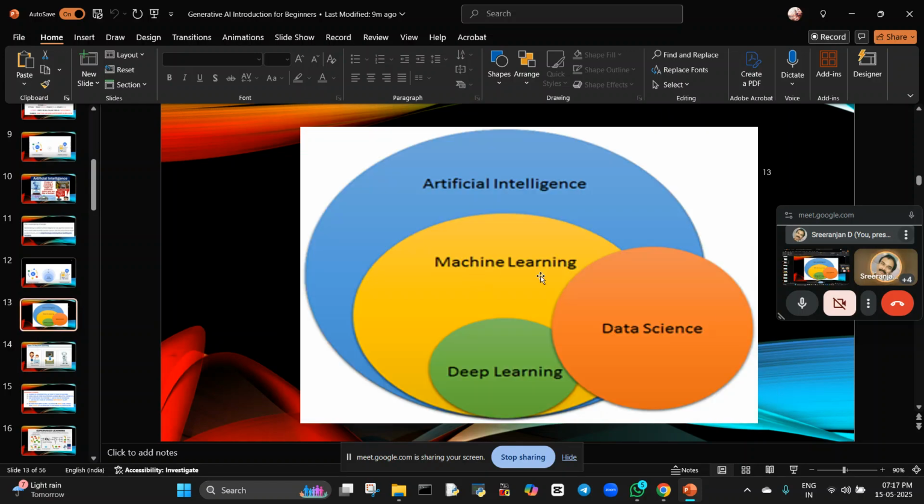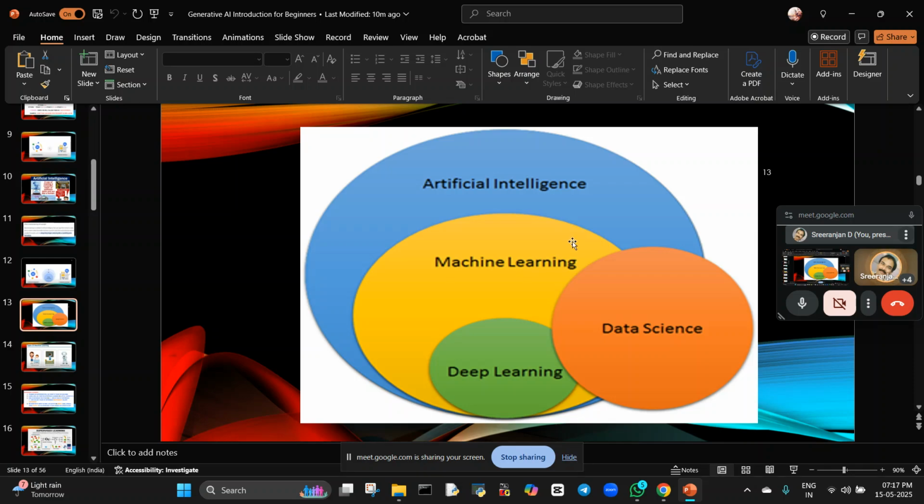So how will the structure be? Here you can see artificial intelligence, the blue circle. In this, machine learning is a subset of artificial intelligence, and deep learning is a subset of machine learning. The combination of these three things is called data science. Those who are aware of artificial intelligence, machine learning, and deep learning are called data scientists. Are you getting me? These three things in combination are called data science. So that is the thing.